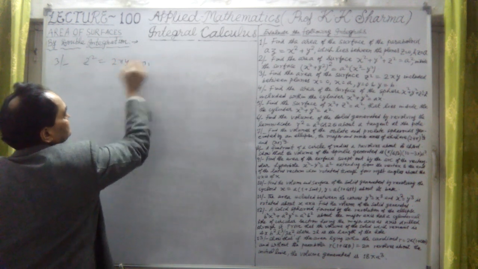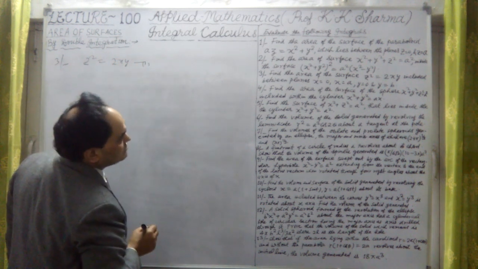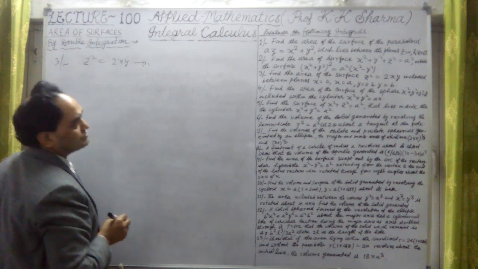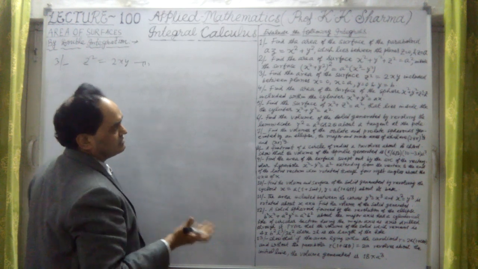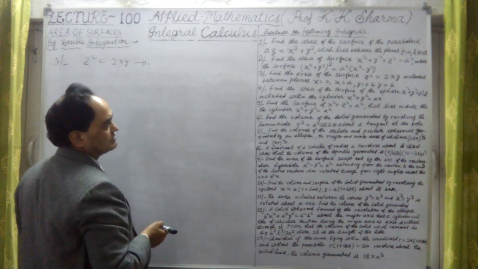This is the first equation. Okay, limits are given, included between planes x equal to 0, x equal to a, and y equal to 0 and y equal to b. So limits are given for x and y. No need of converting them into polar coordinates.